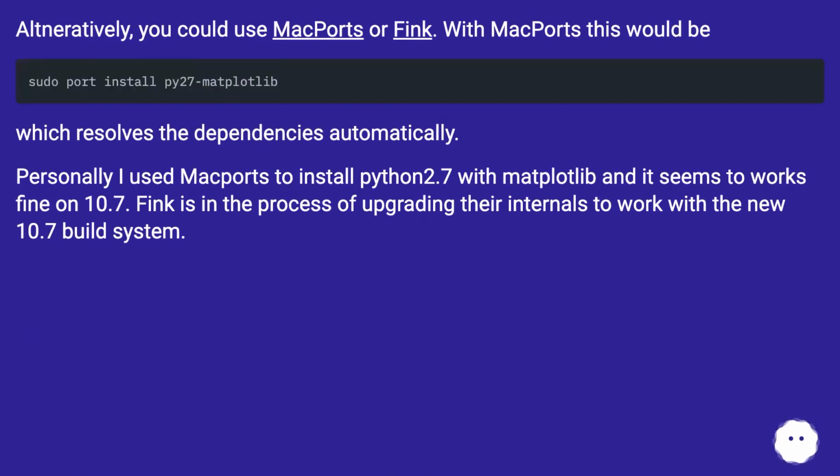Alternatively, you could use MacPorts or Fink. With MacPorts this would be as follows, which resolves the dependencies automatically. Personally I used MacPorts to install Python 2.7 with Matplotlib and it seems to work fine on 10.7. Fink is in the process of upgrading their internals to work with the new 10.7 build system.